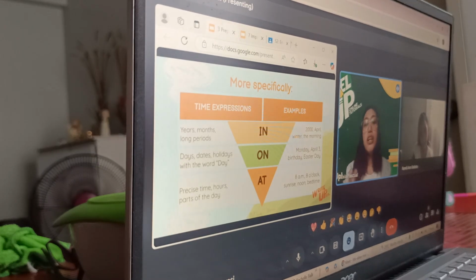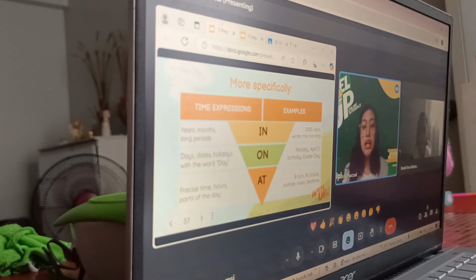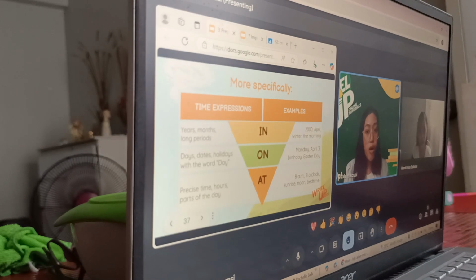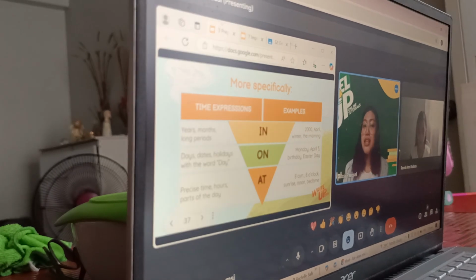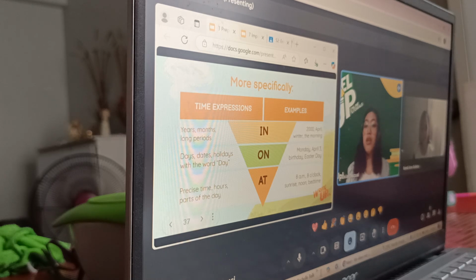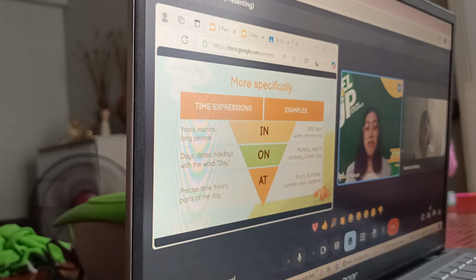Alright. So another one. When we are referring to the preposition of time that deals with a long period, for example, the winter, summer, spring, the seasons that we have will also be using in. Okay? What are the other long periods? So for example, when we say in the morning, because the morning actually covers a lot of time. You can start with 6 a.m. up until like 11 a.m., right? So that is very general, in the morning.